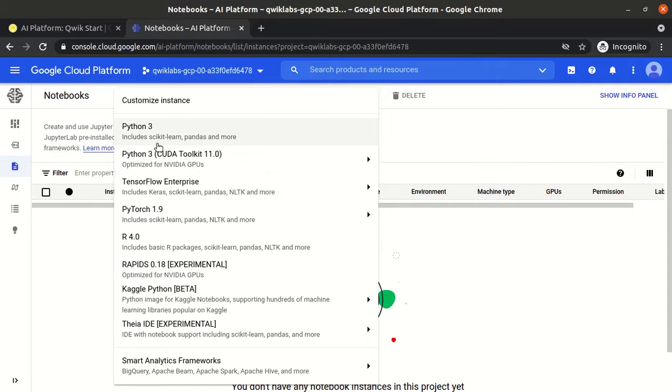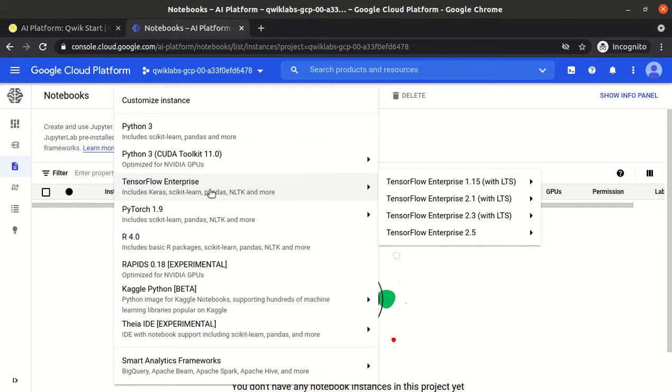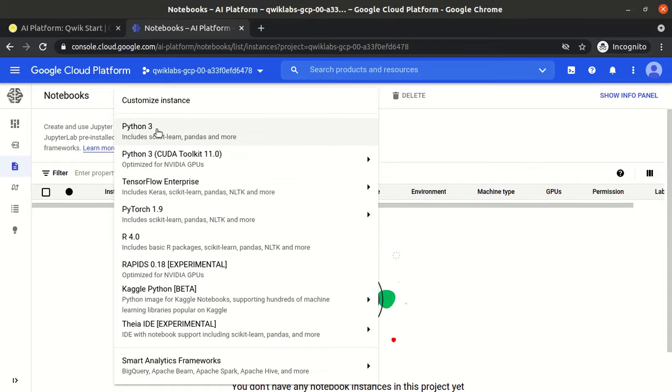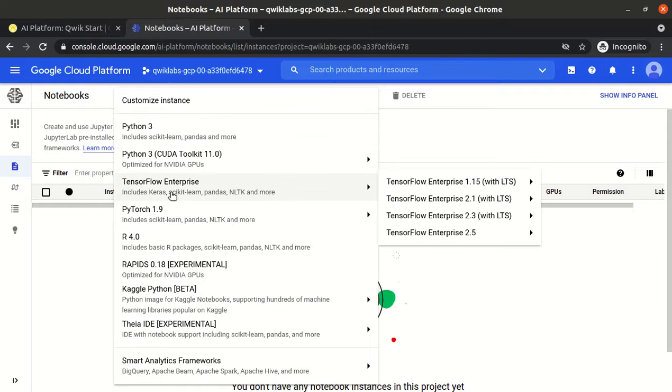The notebook will be the same, it will install Jupyter notebook, but on top of that it will install a few more packages. If we use the Python 3 notebook, it will by default install scikit-learn, pandas and some more packages. If we use TensorFlow, then it will install the Keras API as well, which Python 3 does not install.